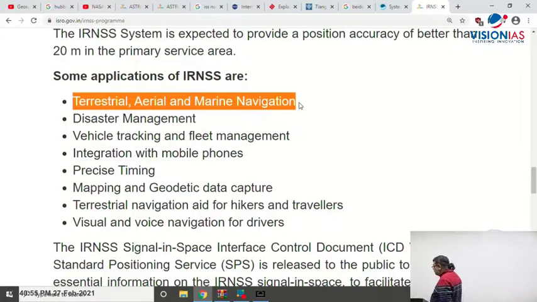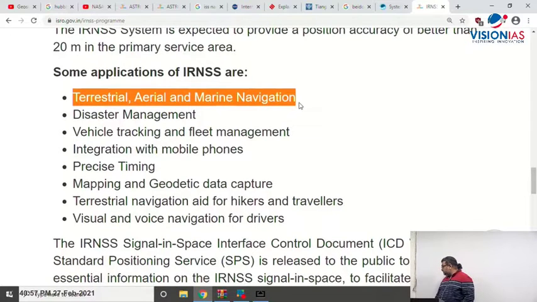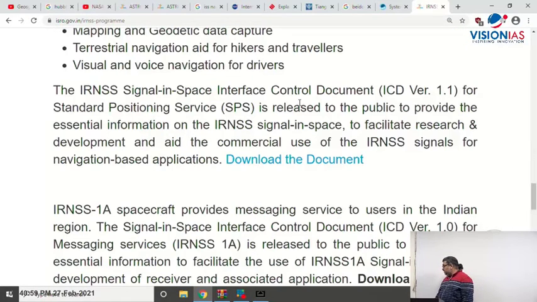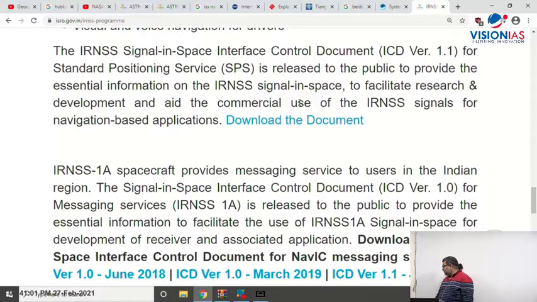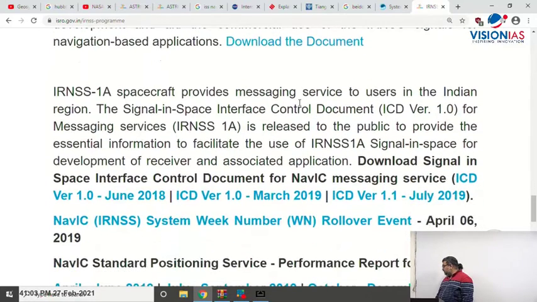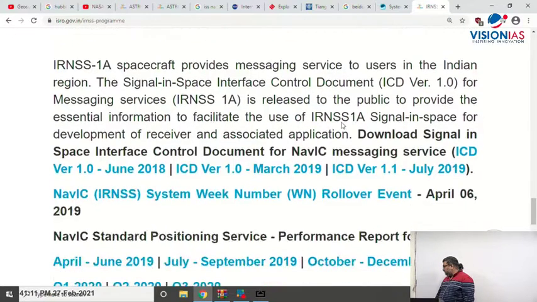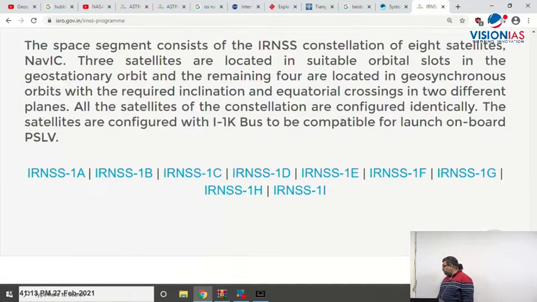Defense also can be, now see here. It's given here: the INSS signal in space control document, the standard position system, and all is given there. Spacecraft messaging service: INSS 1A spacecraft provide messaging service to users in the Indian region, right? So you'll find all the information here.